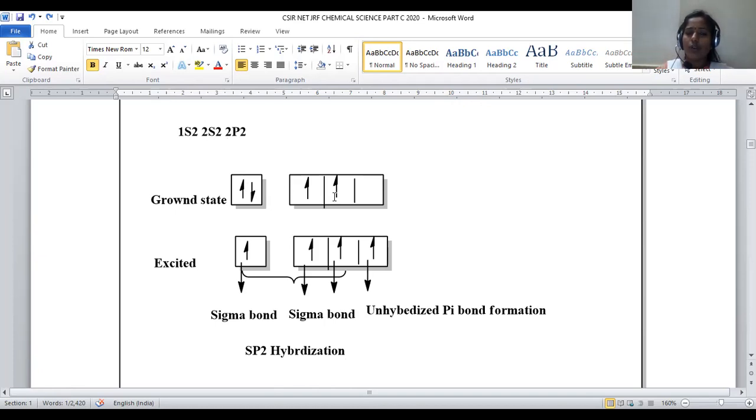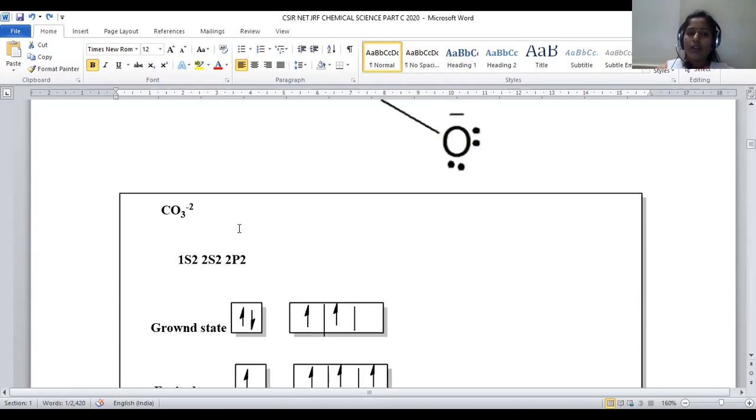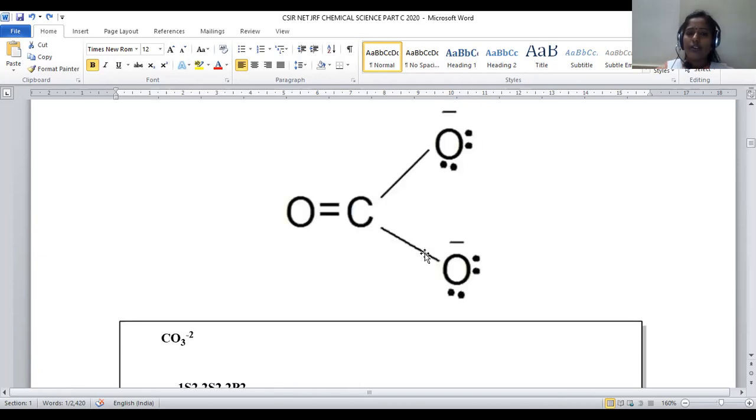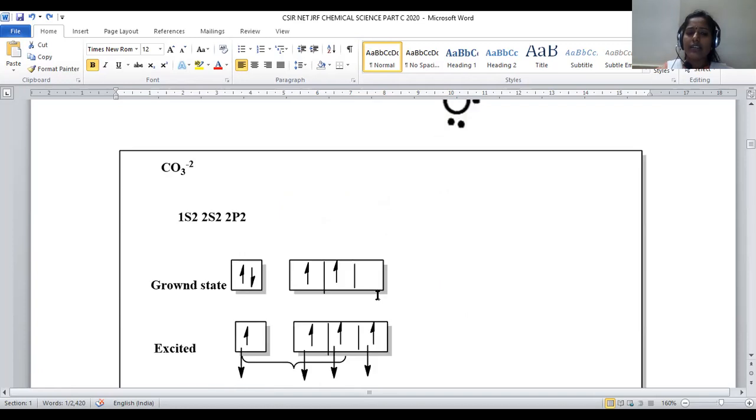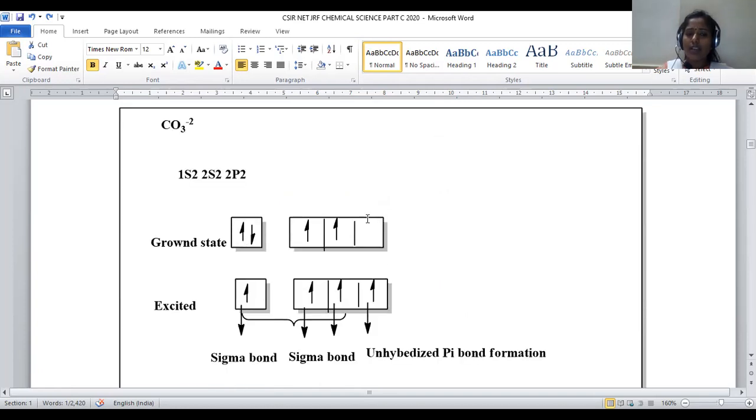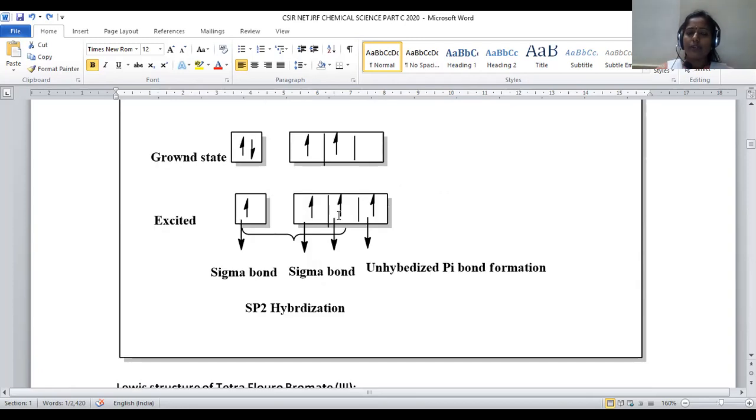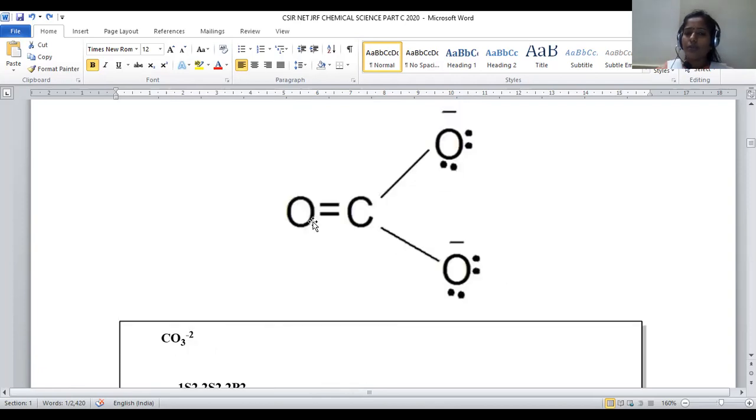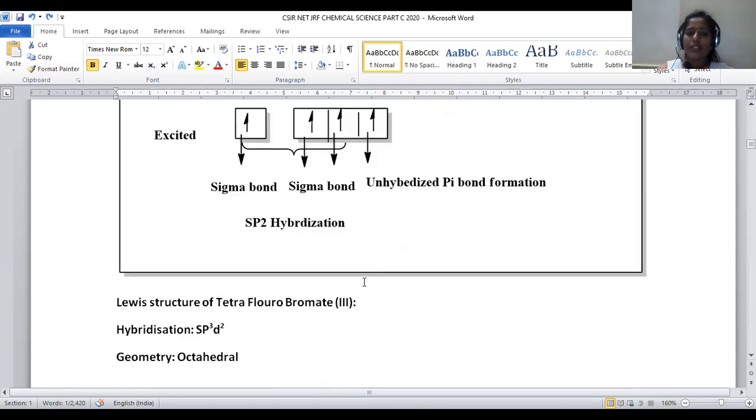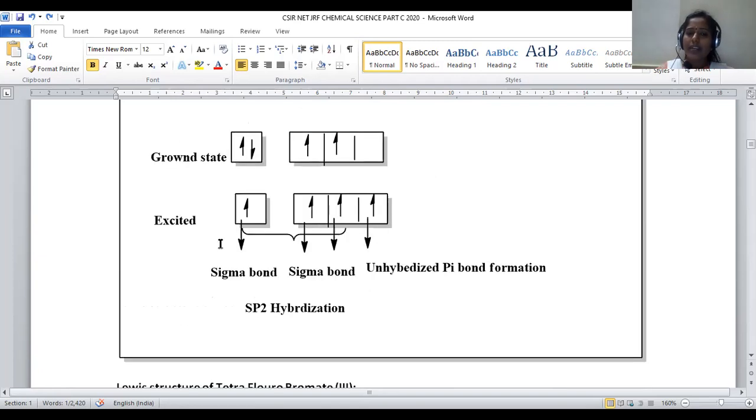So 2s2 2p2 will be like this. But how many bonds are required for us? 1, 2, 3 sigma bonds are needed. That's the reason why one more electron can be excited into this, so that it turns into 4 unpaired electrons. 4 unpaired electrons are not required for sigma bonds. How many sigma bonds do we need? Only 3 sigma bonds. That's why it selectively participates in sp2 hybridization, because we require only 3 sigma bonds.